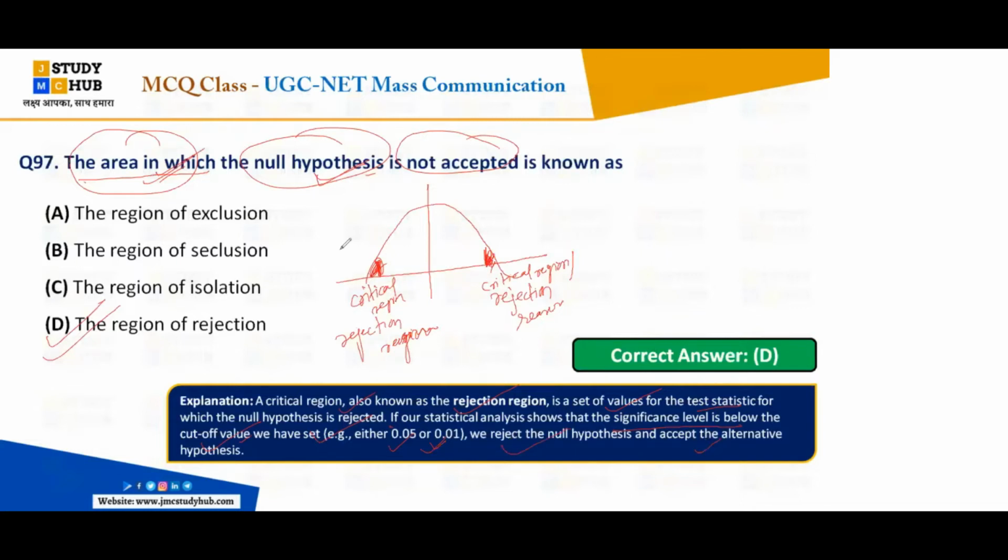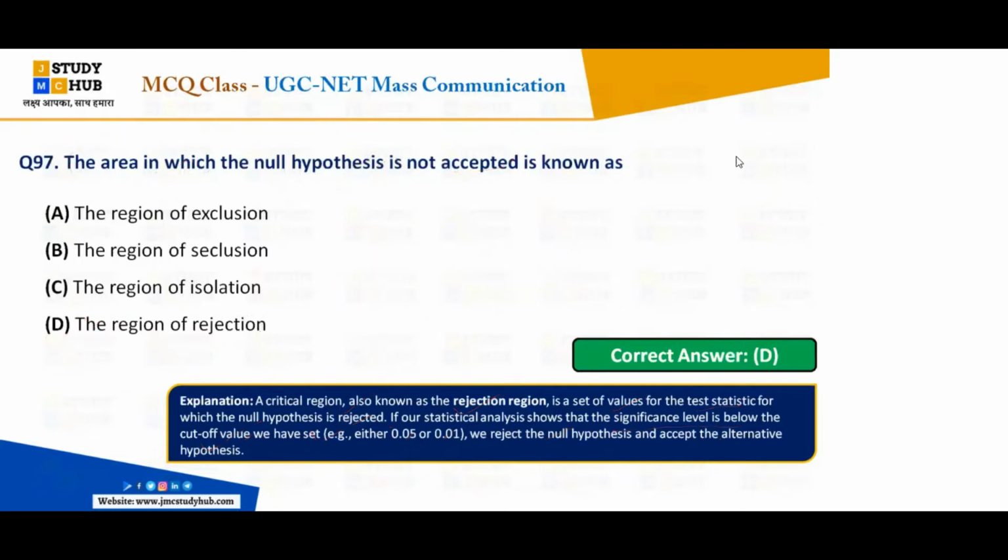So the two regions, from the left and the right, are the region of rejection. Everybody understood? Is it clear? All right.